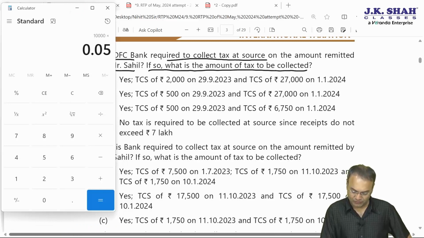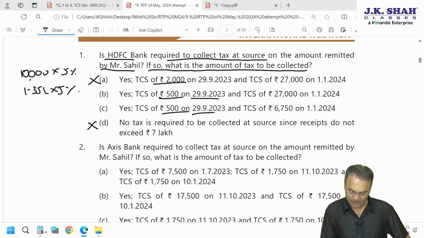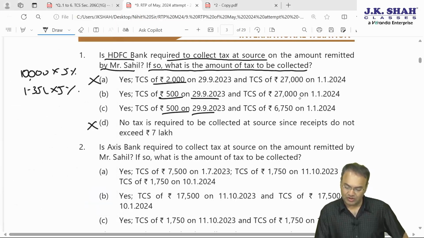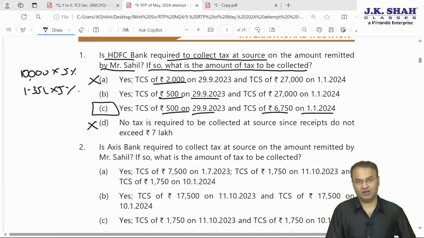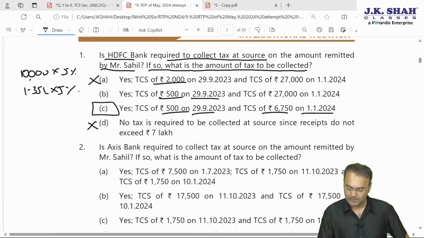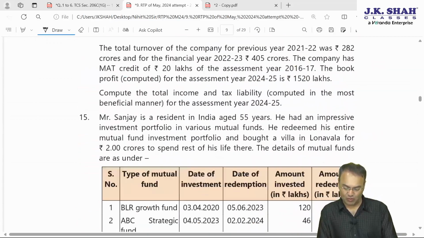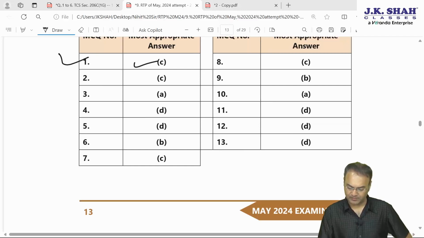10,000 into 5% is 500. So option A is a wrong option, 2000 on 29 September. And then 1,35,000 into 5%, 6750. 6750 on 10 January. C is the correct answer. Let's check whether this is the correct answer or not. Where is it given? Answers are given after the 13 MCQs are over. C is the correct answer.